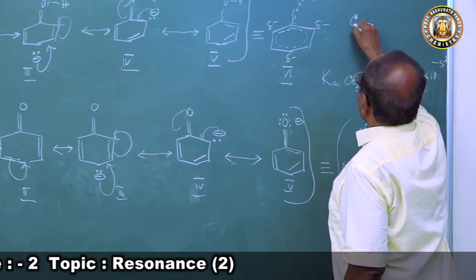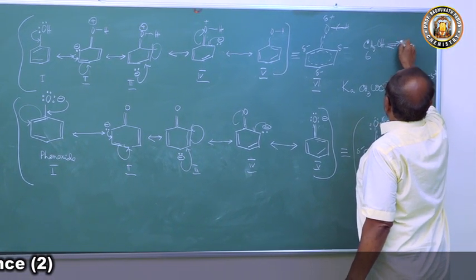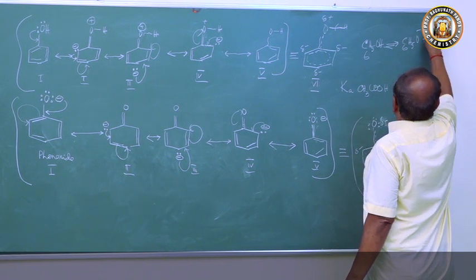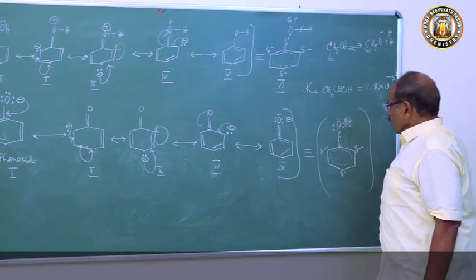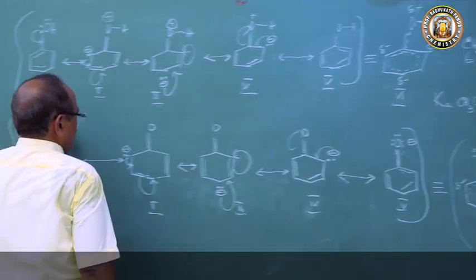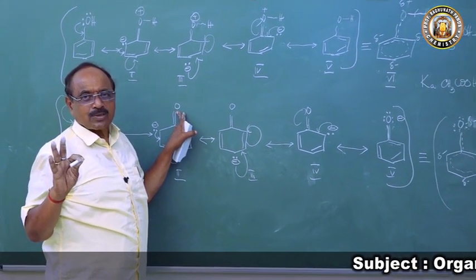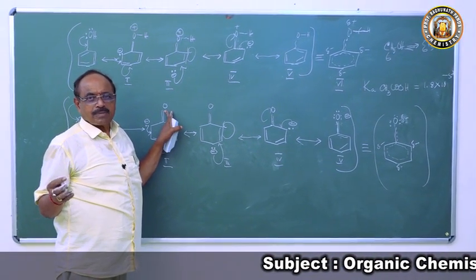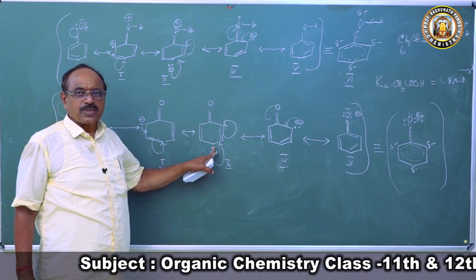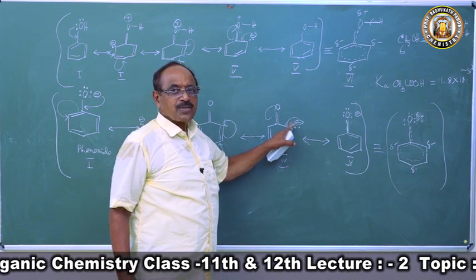So what has happened? Phenol, C6H5OH, gave H plus and formed the phenoxide ion. The proton has come out. Now when the proton comes back, where the proton has gone from oxygen, it will search for oxygen. There is no positive charge and no negative charge there, so H plus cannot come. Then it will come to this position. When H plus comes to this position, the negative charge will come to this position, so it cannot go there.